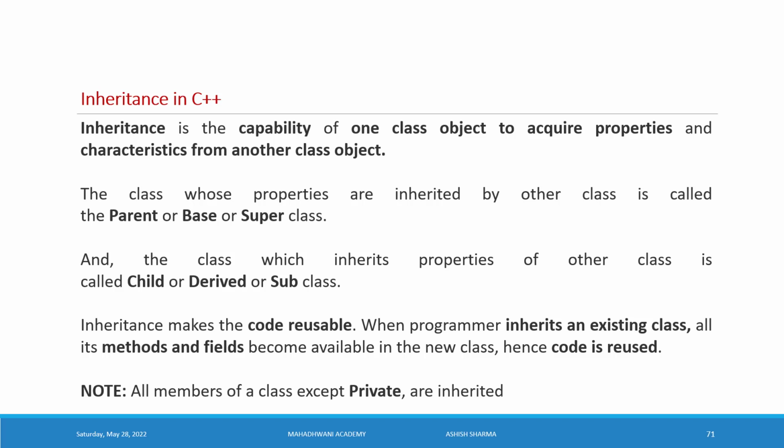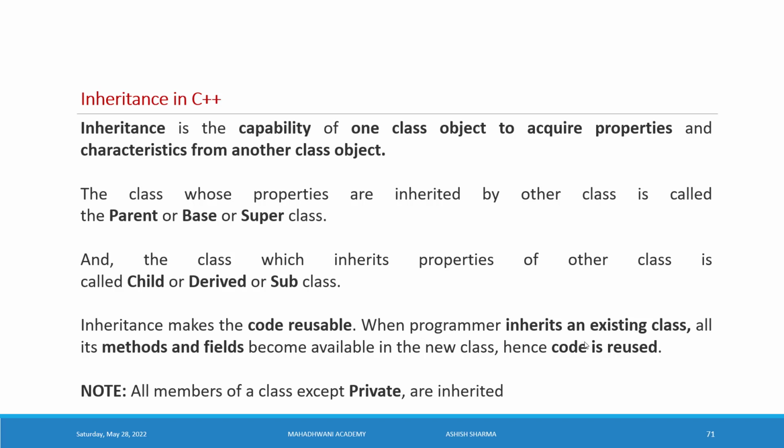We will use the inheritance feature, carry our parent class members and access them through the derived class object. This property is called the code reusability property. It means we reuse the code of the existing class. We make sure the code in the existing class is carried forward to the derived class. Inheritance makes the code reusable.